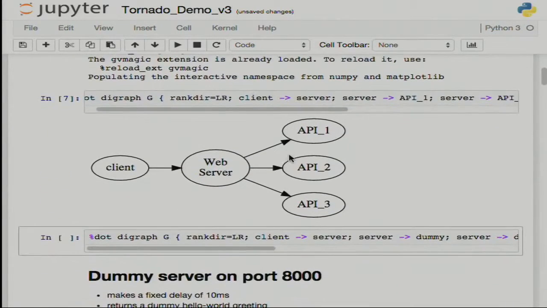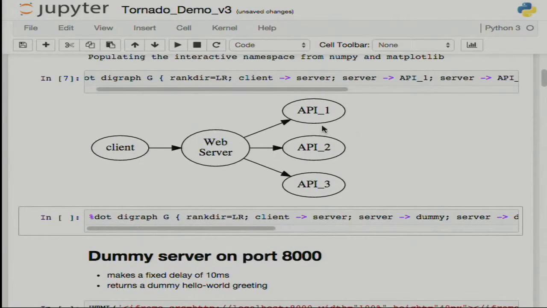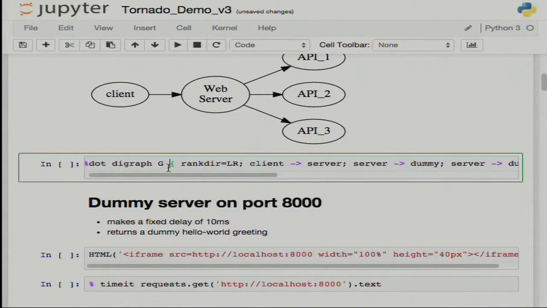Let's agree on the simple case that we are going to test. So we have the client, that will be our IPython notebook. We have a web server, which will be whatever asynchronous framework we are testing. And then we have 3 APIs. These 3 APIs will be requested in parallel, and so asynchronously. And we want to check how well the web server is handling these 3 concurrent requests to the third-party APIs.